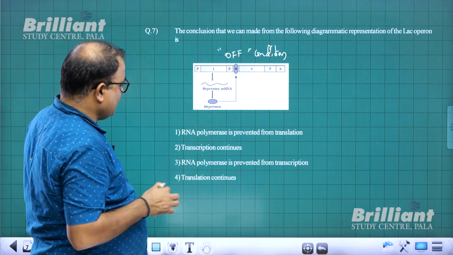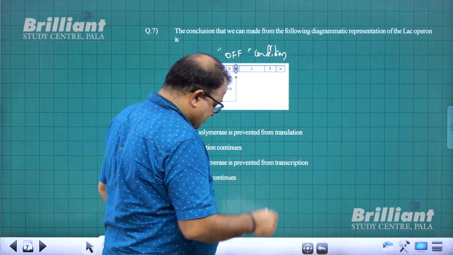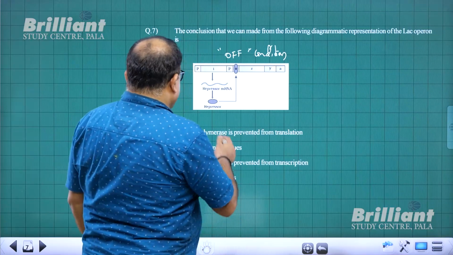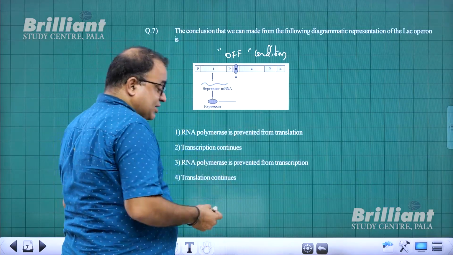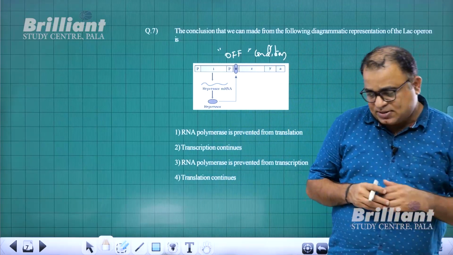So let us see what is happening. About this is switch off. RNA polymerase. So here, RNA polymerase is prevented from transcription. No, RNA polymerase does not go for translation.